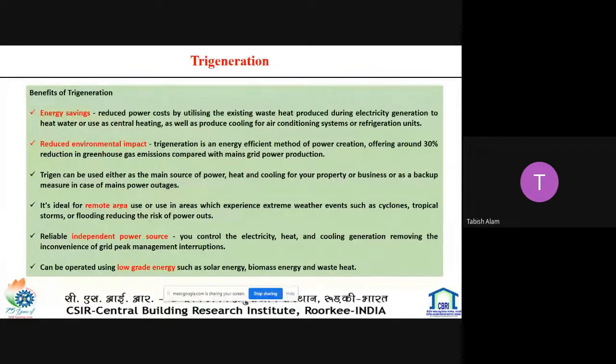It can be used in remote areas which experience extreme weather events such as cyclones, tropical storms, and flooding. It is a very reliable source of energy and can be operated on low grade energy such as solar, biomass, and waste heat.